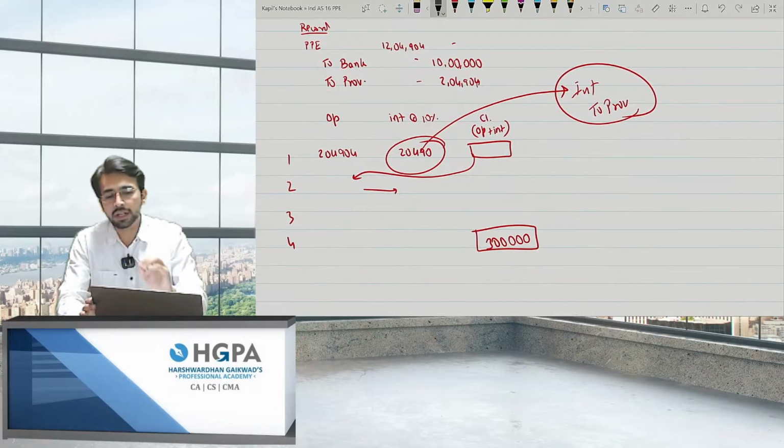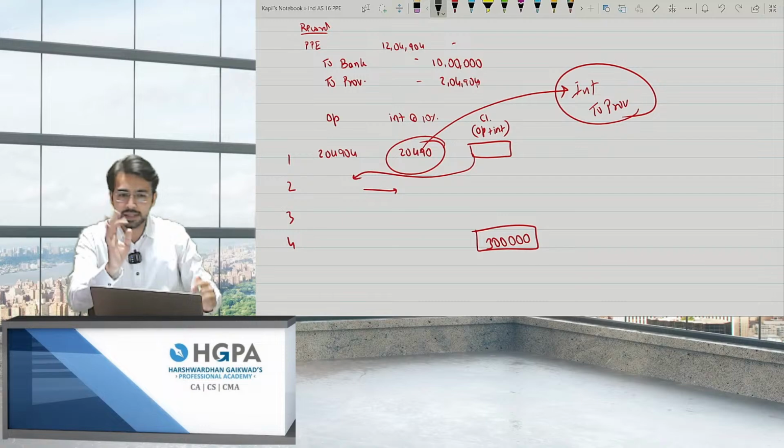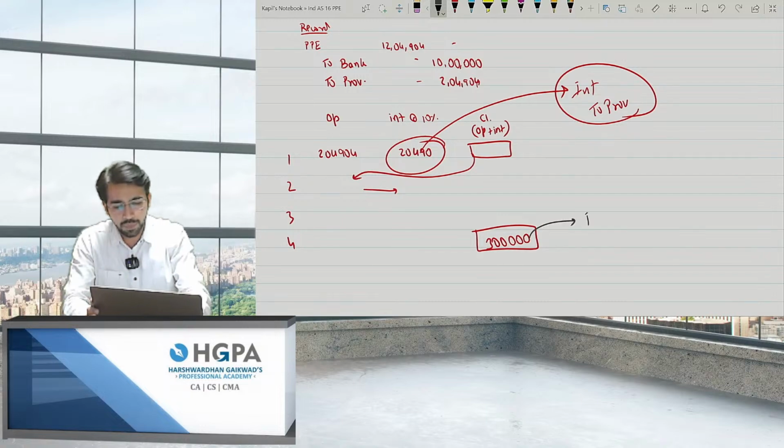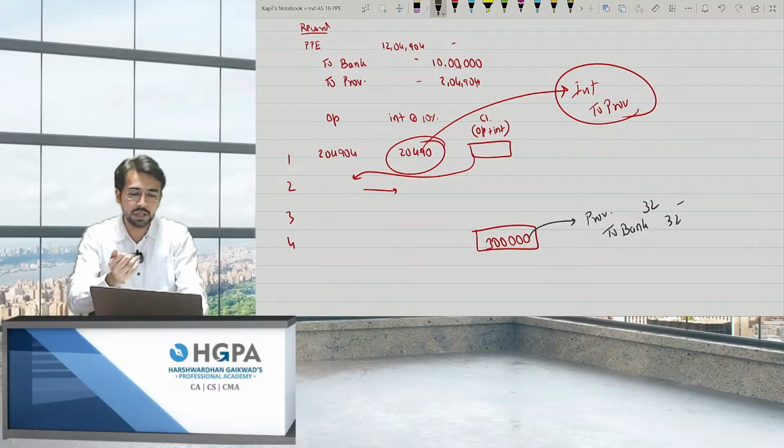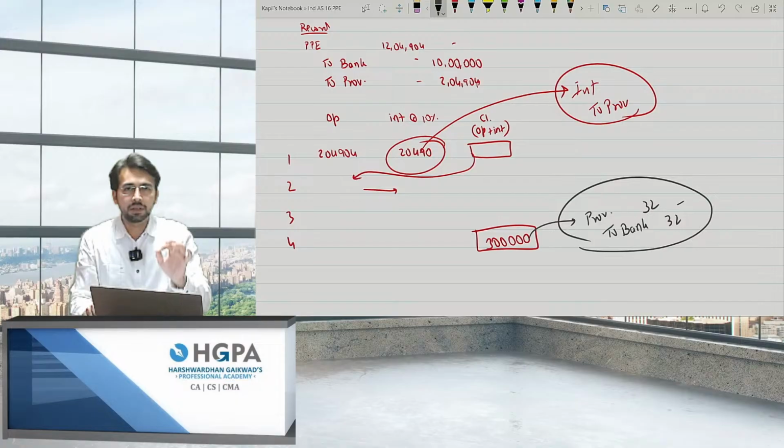Okay, what after 4 years? Do you have to pay that 3 lakh rupees for restoration? The answer is yes. Just pay it. So what is the entry for payment? It is nothing but provision to bank. Just pay 3 lakh rupees and you are done. At the end of 4 years, you just have to pay 3 lakh rupees.